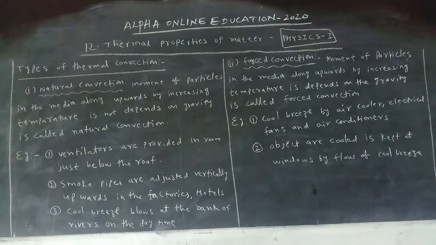Now, what is the example? This is very important from the examination point of view. Why are ventilators provided just below the roof? Ventilators are provided in the room just below the roof because of the process of natural convection. Why are ventilators provided in houses? We have roof ventilators just below the roof.